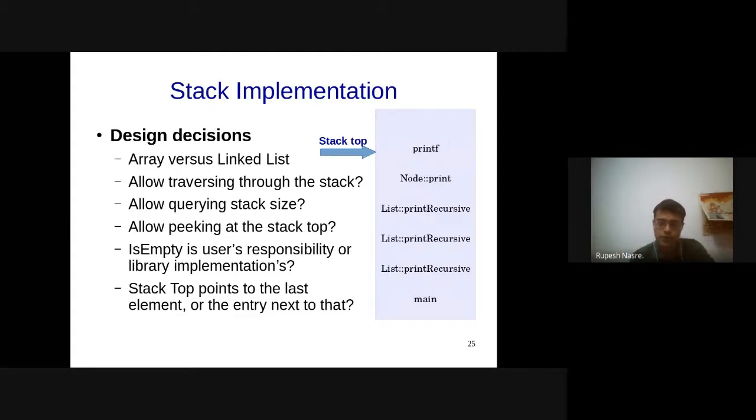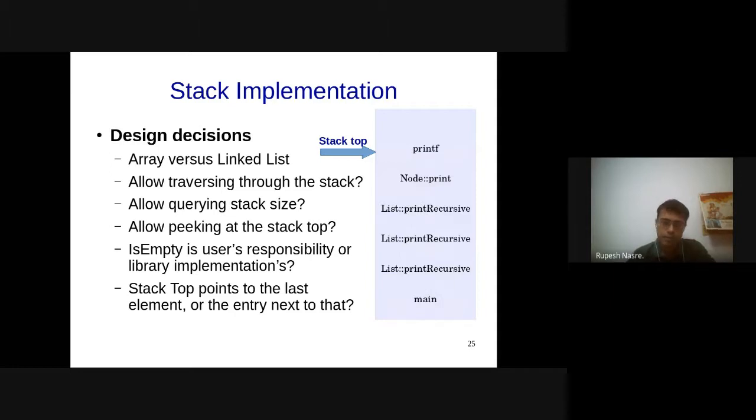Why do we need to pop or push? Well, we would like to insert and remove elements from the stack, and therefore we would like to pop and push. Pop and push are remove and insert operations on stack. No, so peeking, you might not support peeking as a separate API.